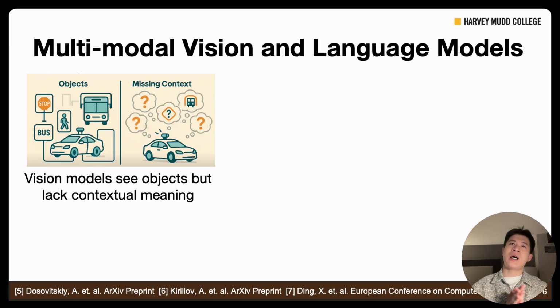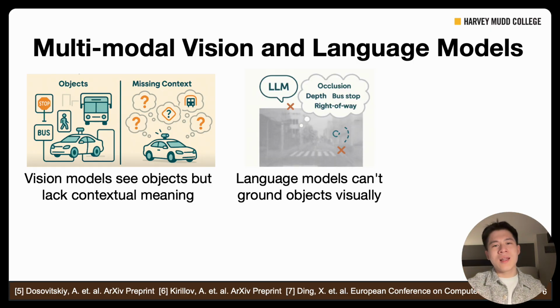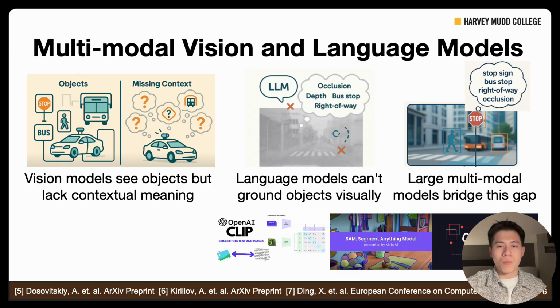So now I want to spend some time explaining the vision models in general. The traditional vision models are excellent at detecting objects, but they lack contextual understanding. Just think of a convolutional neural network, for instance. On the other hand, language models like ChatGPT 3 in 2022 can understand context and relationships, but cannot see the physical world. For instance, a language model can explain what a traffic light is, but it cannot tell whether the light is currently red or green without visual inputs, right?